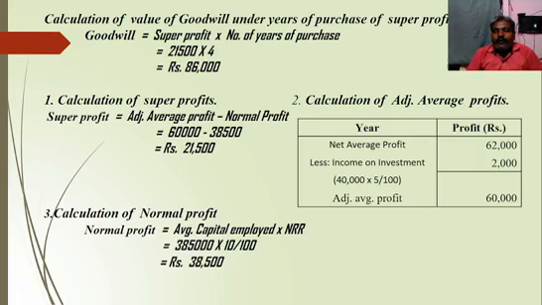With the help of adjusted average profit and the normal profit, we should calculate super profit. So 60,000 minus 38,500, rupees 21,500 is super profit. With the help of super profit, we should calculate goodwill. Super profit into number of years of purchase: 21,500 into 4, we will get rupees 86,000 as goodwill under this method. Right?